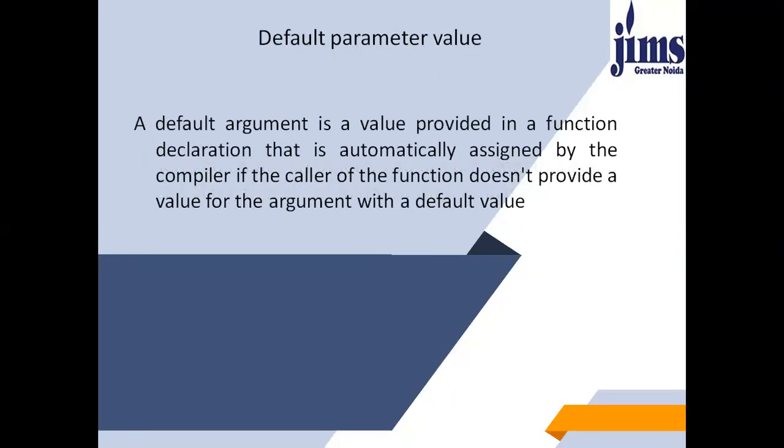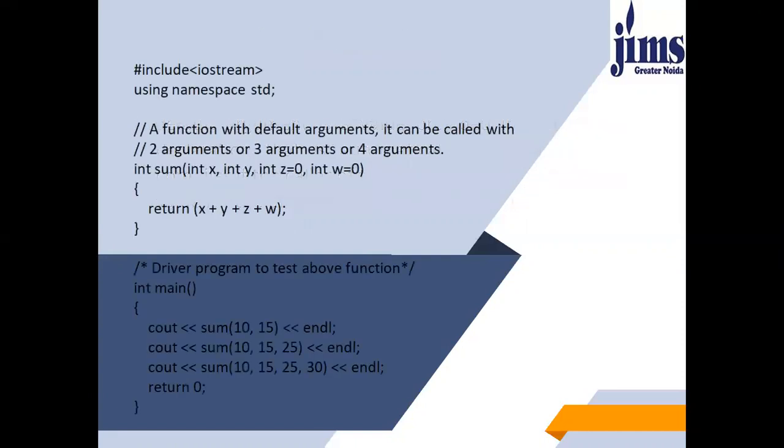The default parameter value. A default argument is a value provided in a function declaration that is automatically assigned by the compiler if the caller of the function does not provide a value for the argument with a default value. Let's have a look at the example. In this, a function with default arguments can be called with 2, 3, or 4 arguments. We have taken a function sum whereby we have given two default values of z and w equal to 0.